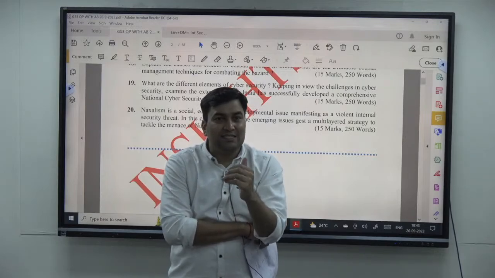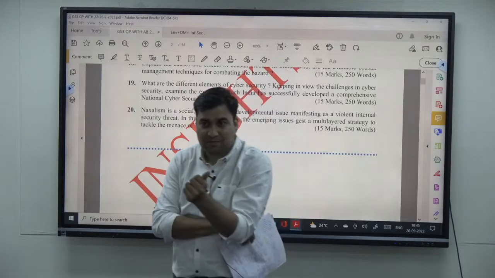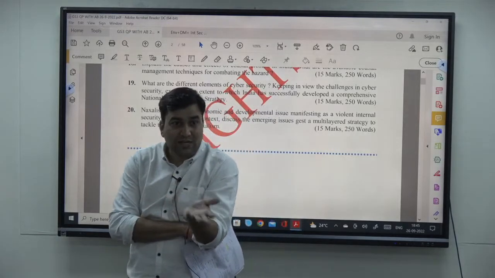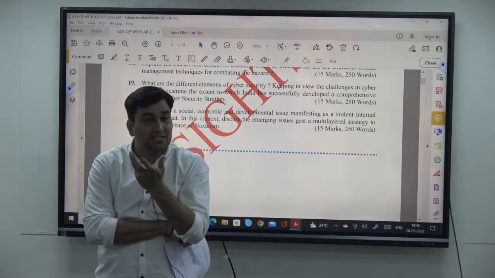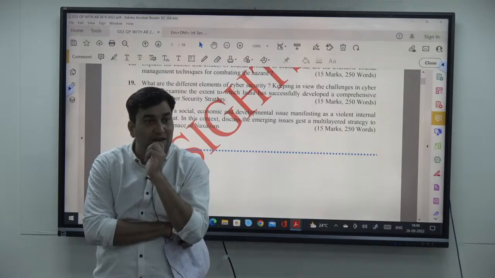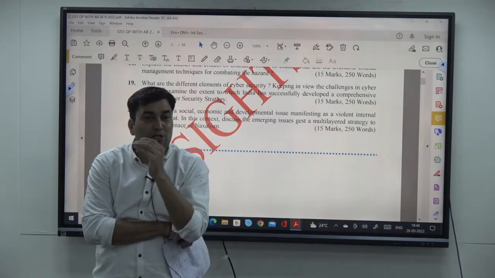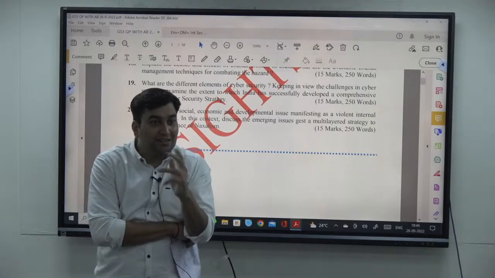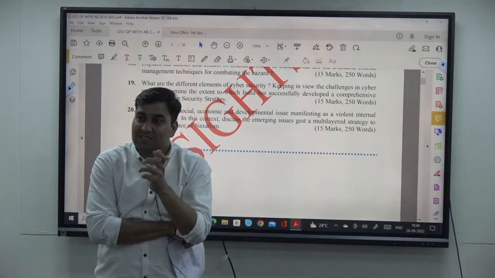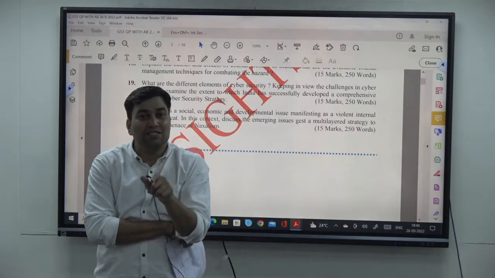As per the recent data, it says that it have grown by almost around 300% with respect to last 10 years. This is what NCRB says, not me. If you see what it says, still it says that due to cyber security and fraud, especially the commercial frauds, financial frauds, almost we have lost 1.25 lakh crore rupees. So ये कौन बोल रहा है? NCRB बोल रहा है.